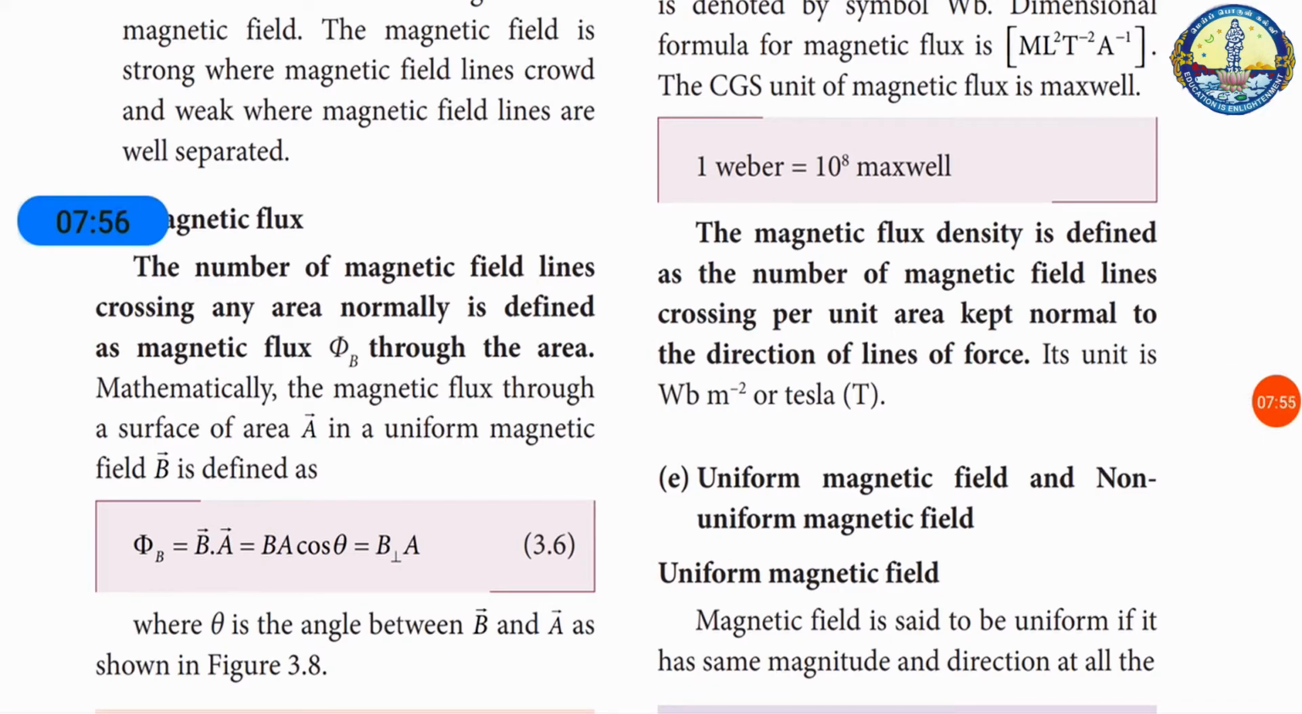The magnetic flux density is defined as the number of magnetic field lines crossing per unit area kept normal to the direction of the line of force. Its unit is Weber per meter square, or Tesla.